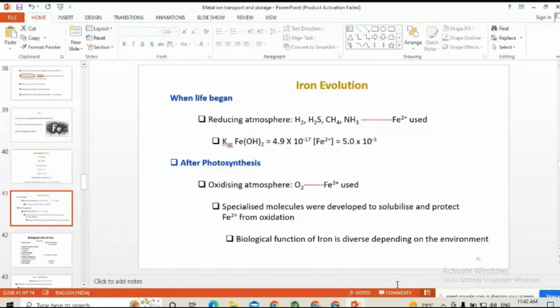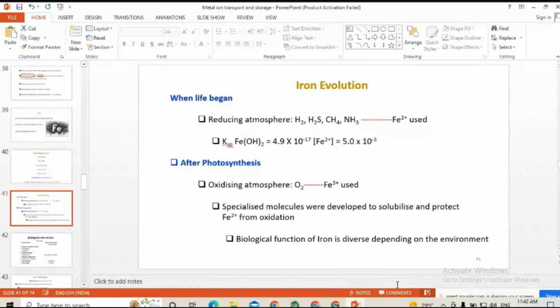At that time, iron is more susceptible and will readily undergo oxidation with O2. It will immediately transfer the electron, so ferrous to ferric was easily stabilized. So specialized molecules were developed to solubilize and protect the iron 2 plus form from oxidation. Some anaerobic bacteria also exist. They mostly utilize the iron in the lower oxidation states.